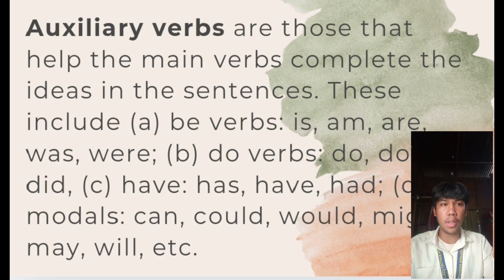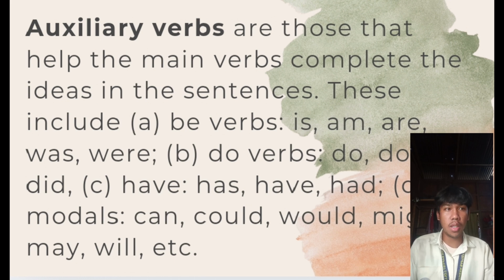Second is auxiliary verbs. Auxiliary verbs are those that help the main verb complete the ideas in a sentence. These include be verbs: is, are, was, were. Do verbs: do, does, did, have, has, had. Modals: can, could, would, might, may, will, and etc. So, auxiliary verbs, also called helping verbs, assist the main verb in a sentence. They add information about tense, mood, or voice.